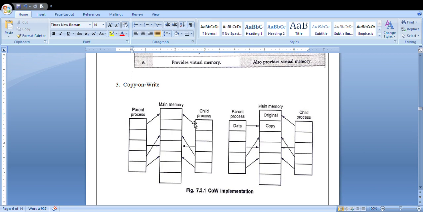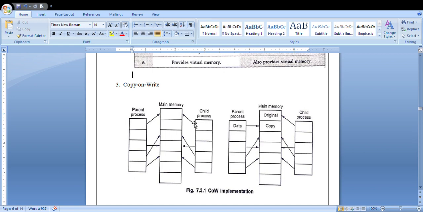If it is set, a new page is allocated. You will be allocating a new page. In that new page, you will be taking a duplicate of that particular content. Once you have taken the duplicate, later you will be updating the previous value. So by that time, you will have both the original value and the updated value. That is the one main use of your copy on write implementation.